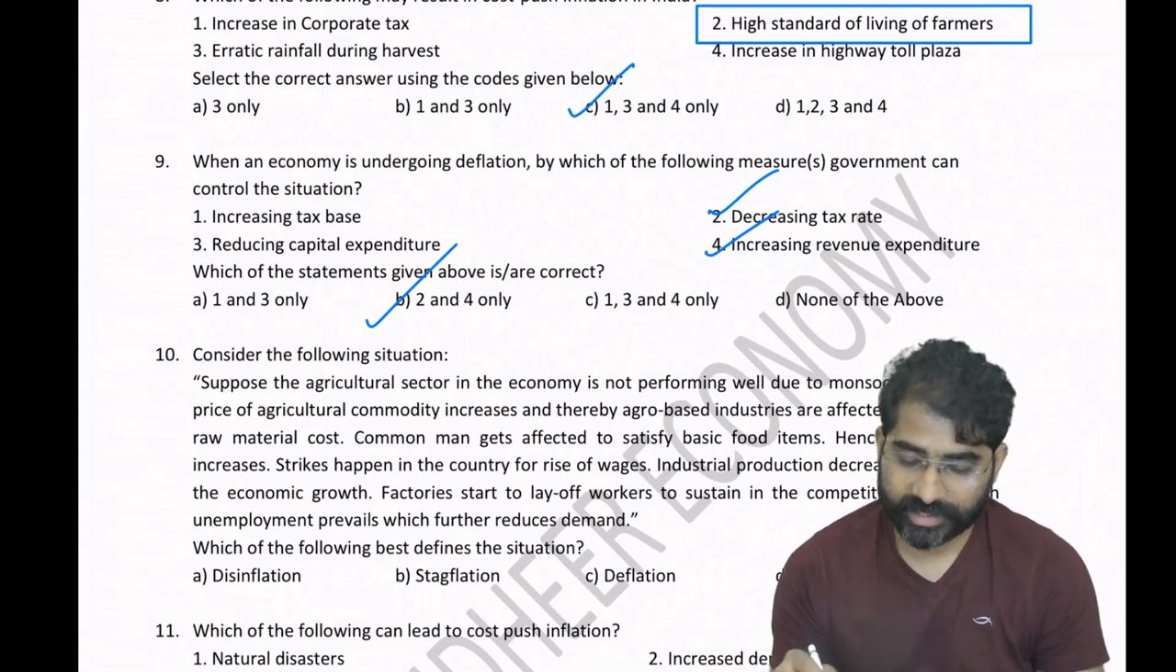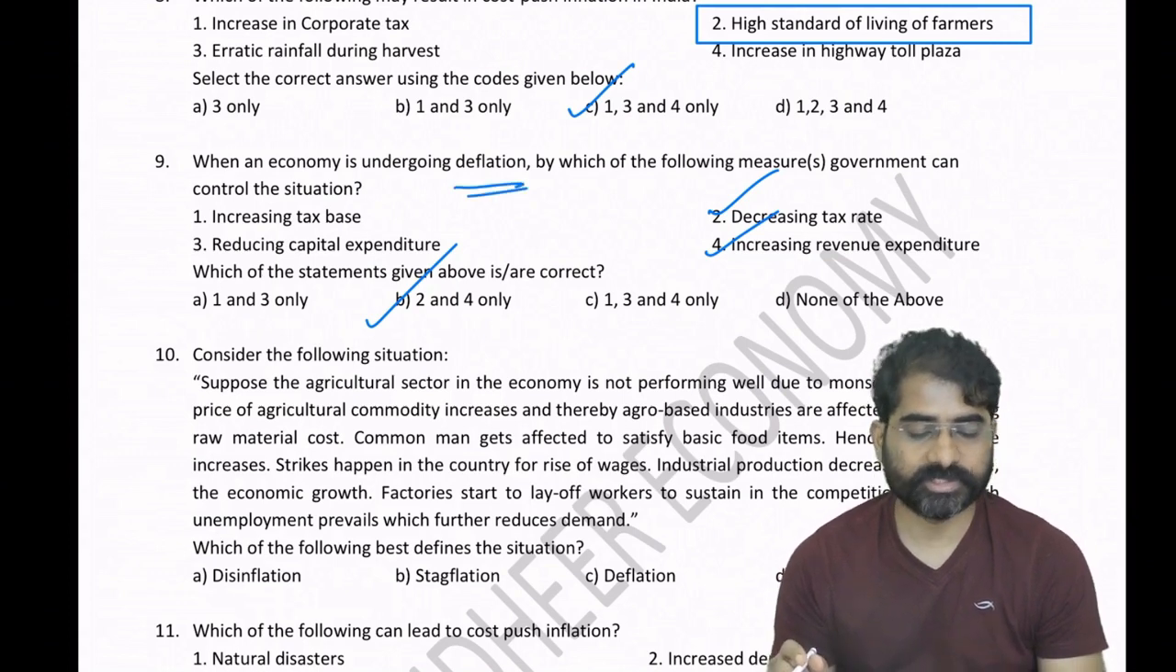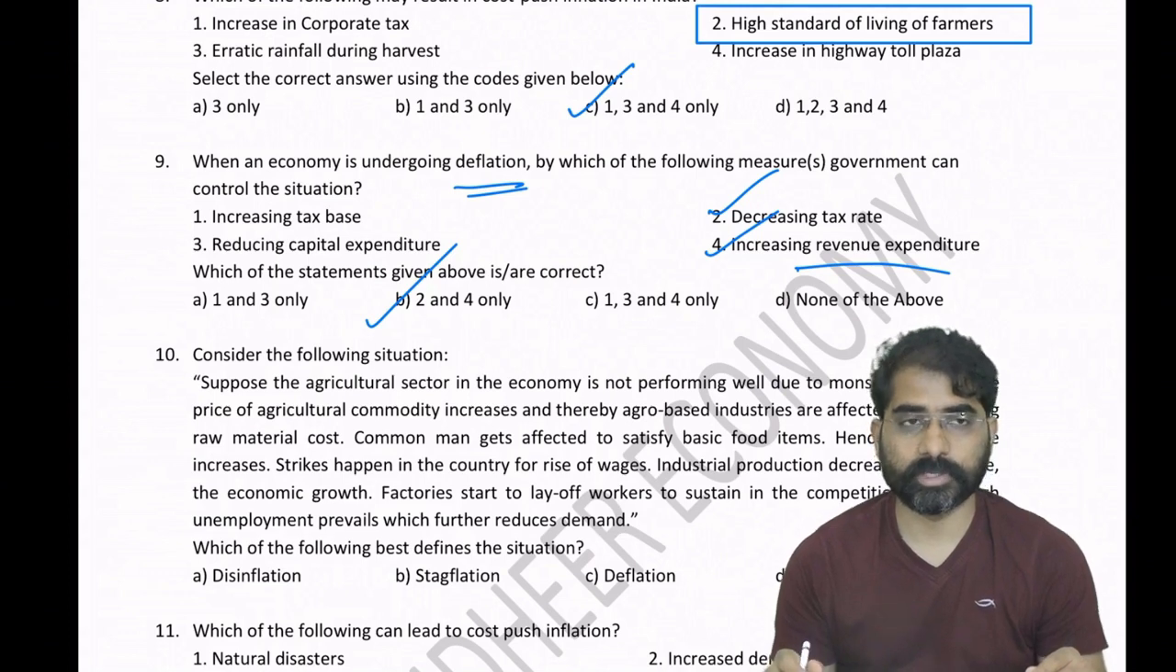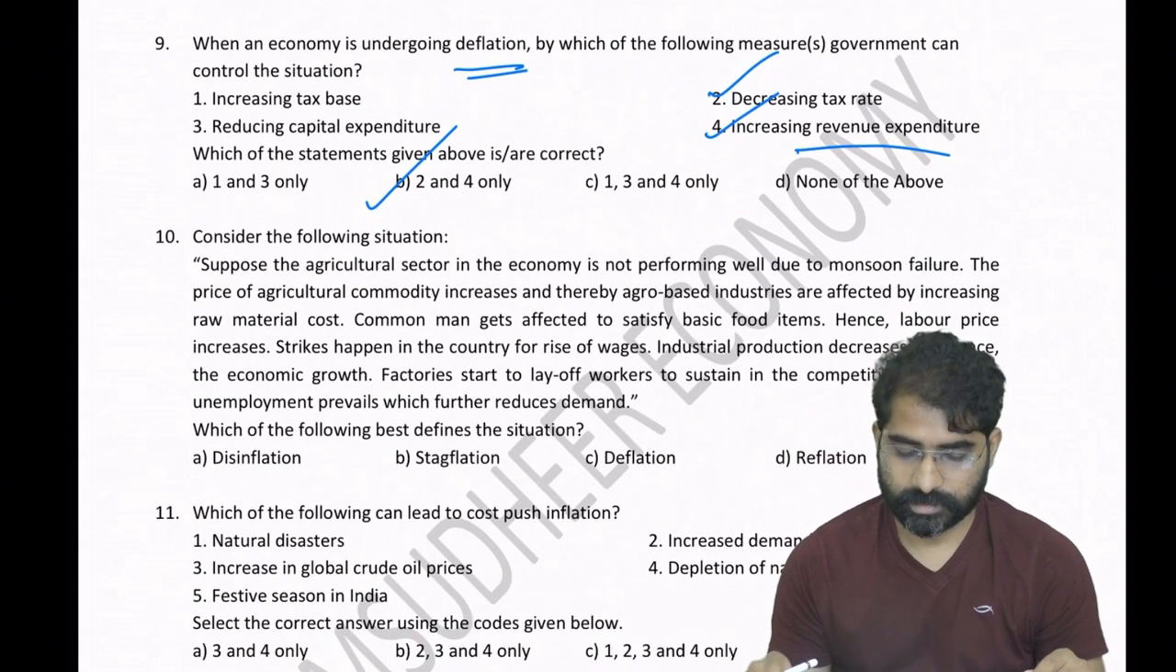So you have to handle deflation. Fiscal stimulus. You have to pump money, so decreasing tax rate and increasing revenue expenditure. Yesterday we were talking about counter-cyclical policy. So here the government has to follow counter-cyclical policy. Okay. Go to the 10th question.